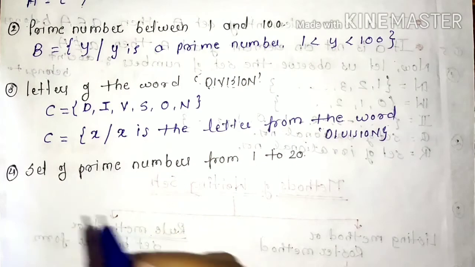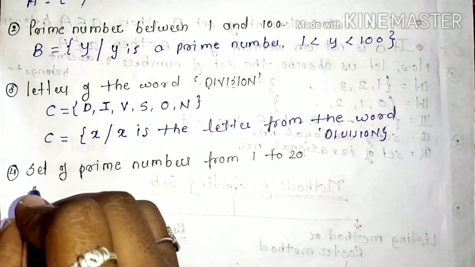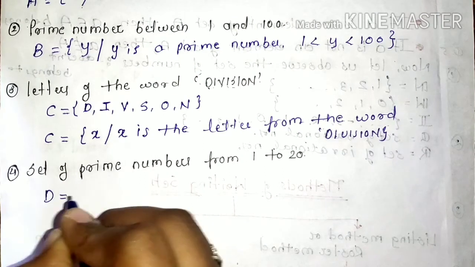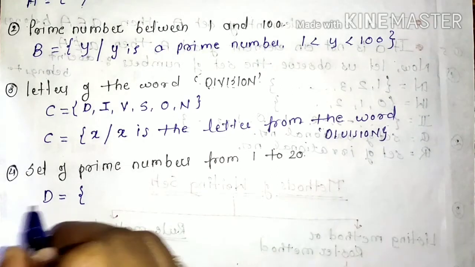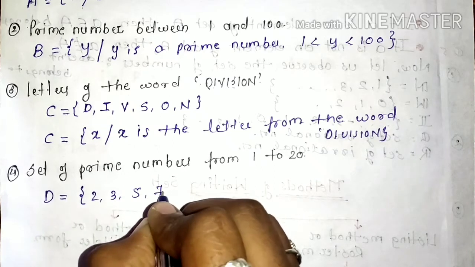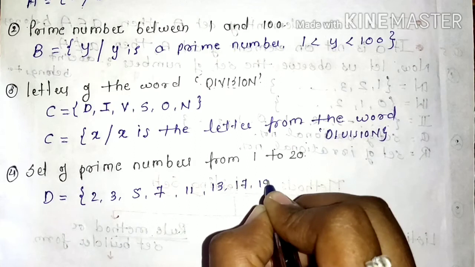Fourth example, we have the set of primes from 1 to 20. So first we will write it by the listing method. Let us denote it by the capital letter D. Then what are the primes from 1 to 20? 2, 3, 5, 7, 11, 13, 17 and 19.